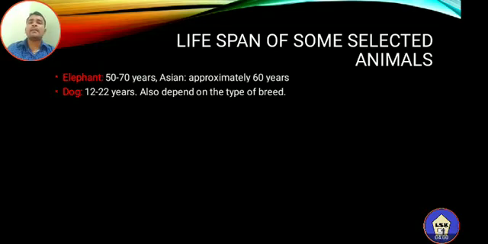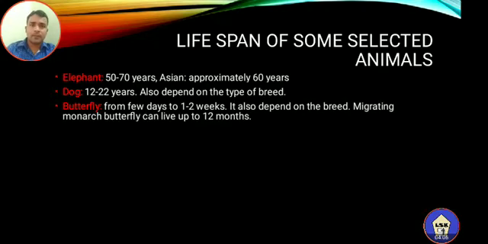The next example is the dog. The lifespan of a dog is around 12 to 22 years and also depends on the type of breed. The next one is the butterfly. Most commonly, the lifespan of a butterfly is a few days to 1 to 2 weeks, and it also depends on the breed. For example, the migrating monarch butterfly can live up to 12 months. So it varies from variety to variety, species to species.